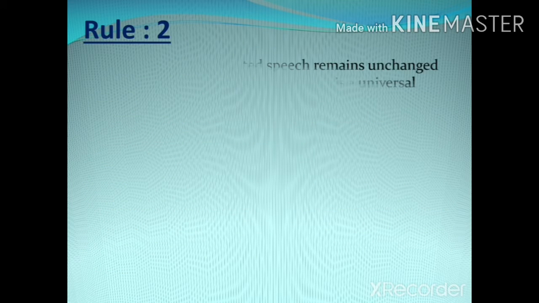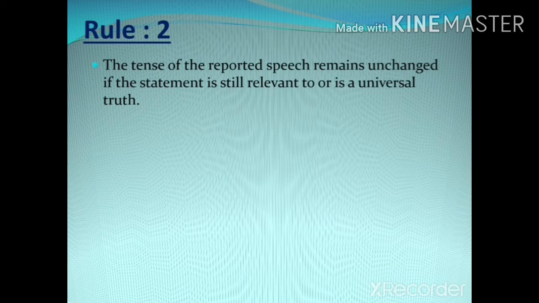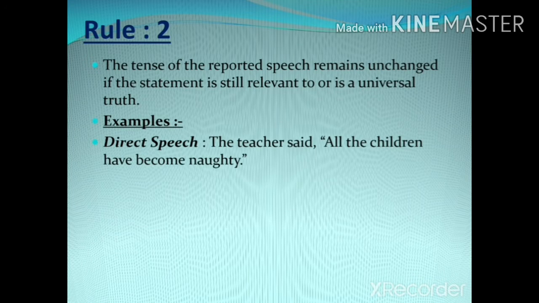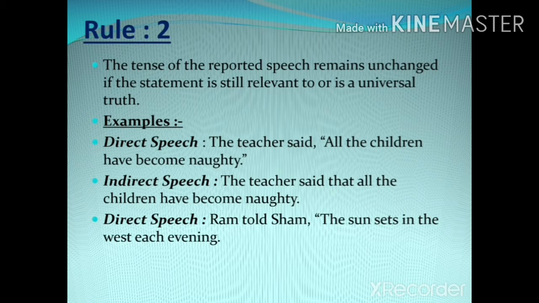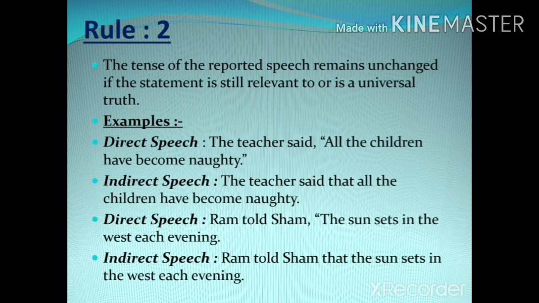Rule number two, the tense of the reported speech remains unchanged if the statement is still relevant or is a universal truth. For example, direct speech, the teacher said, "All the children have become naughty." This sentence converted into indirect speech: the teacher said that all the children have become naughty. Direct speech, Ram told Shyam, "The sun sets in the west each evening." This sentence converted into indirect speech: Ram told Shyam that the sun sets in the west each evening.